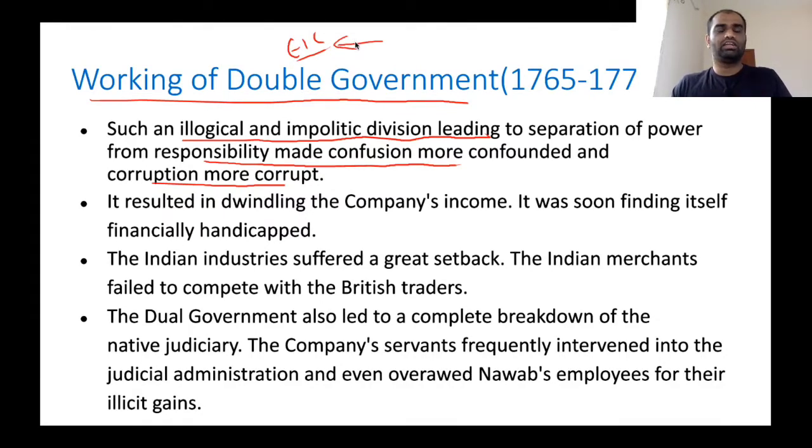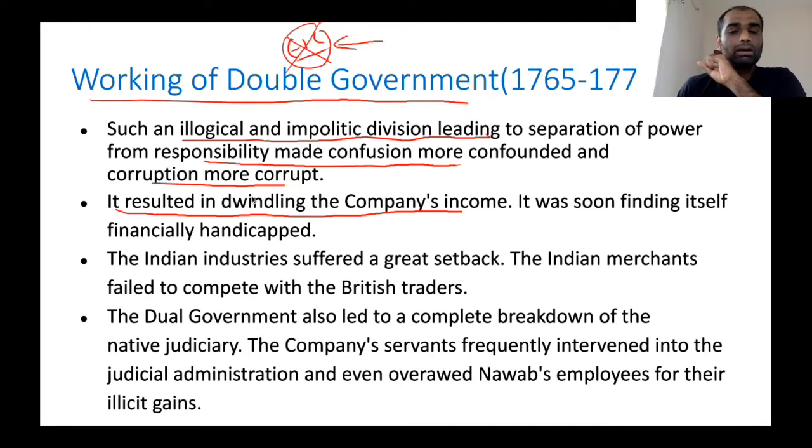They disregarded the profit nature of the East India Company and started working for themselves. They started amassing wealth for themselves, not for the company concerned. So that's why this line has been put out: this made corrupt people more corrupt, and it also resulted in dwindling fortunes of the company's income. Since company servants became very corrupt, it resulted in the dwindling of the company's fortune. So the company soon found itself in a financially handicapped position.